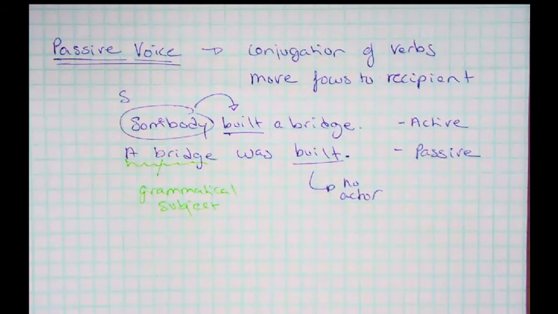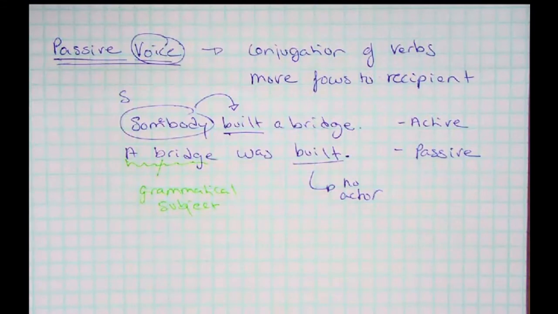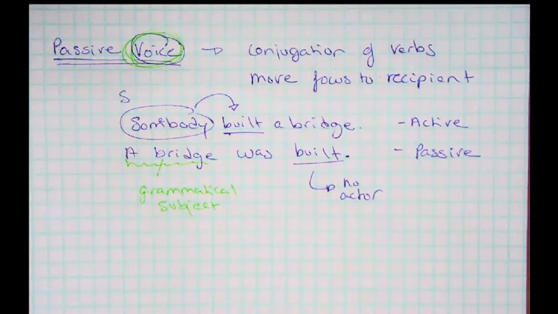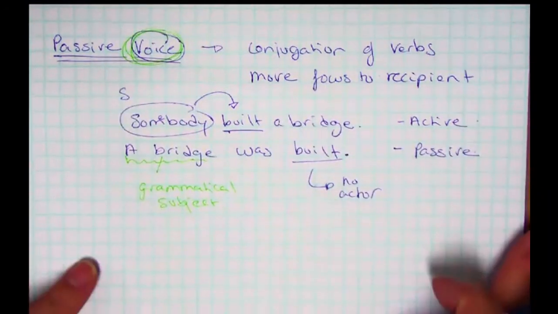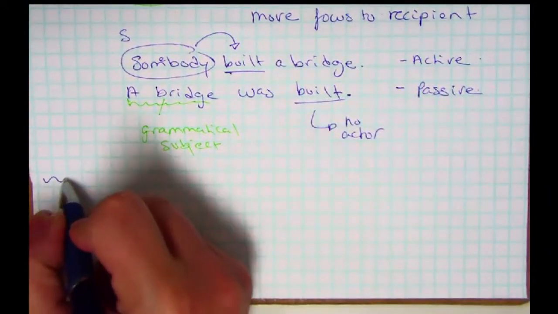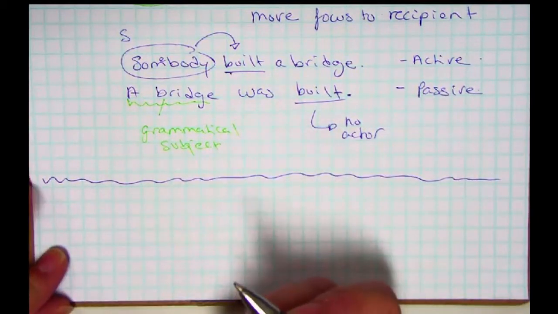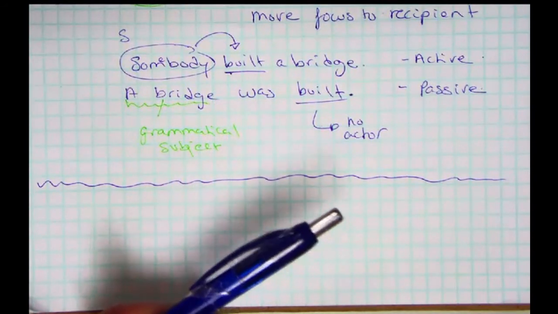In German, the way we do this, and first of all, before I go on, make sure that you get this. This is not a tense. It has nothing to do with time. It is a voice. It changes whether or not a sentence is active or passive. Within passive voice, we can still have all the different tenses. So, how do we do this in German? We have the same type of structure as we do in English. It is very, very similar.